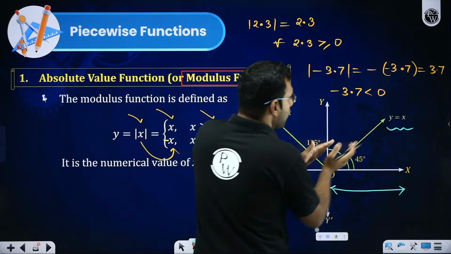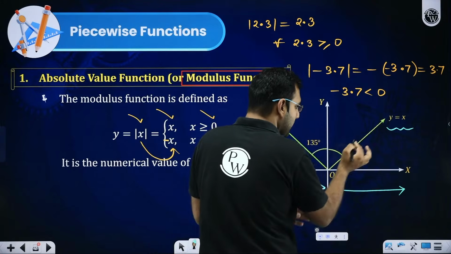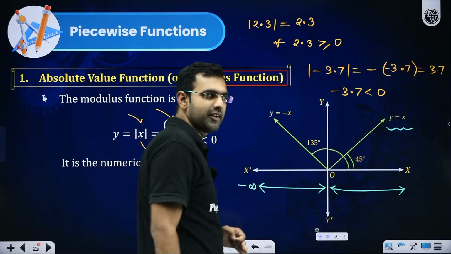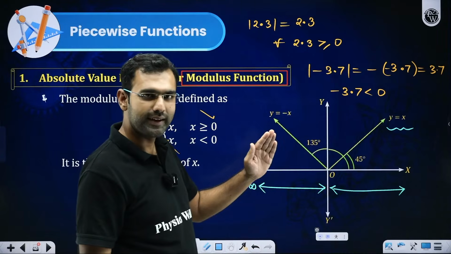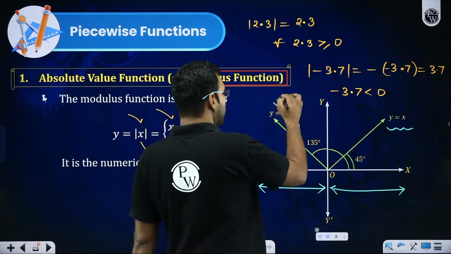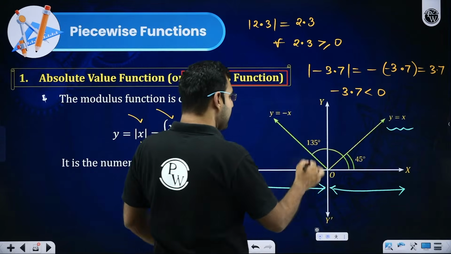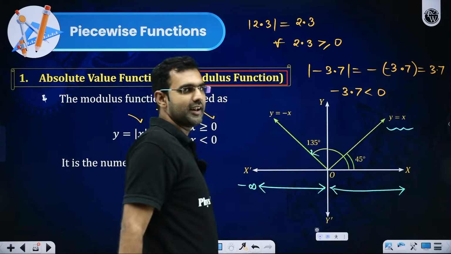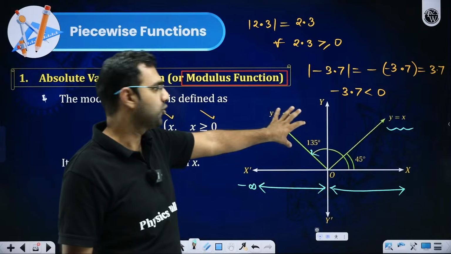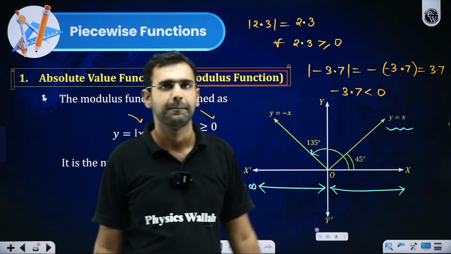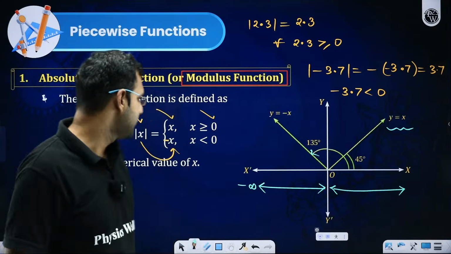If I'm talking about y is equals to x, that is clearly a straight line passing through origin, making 45 degree with positive x-axis in anti-clockwise direction. But if you look at y is equals to minus x, that's again a straight line passing through origin, but making an angle 135 degree with the positive direction of x-axis. That means slope is minus 1, slope is plus 1. Did you all get this idea comfortably?